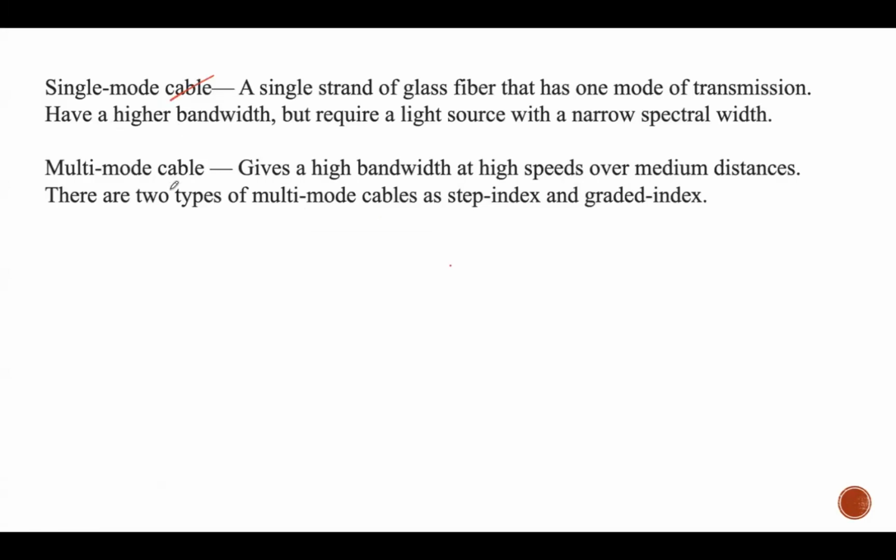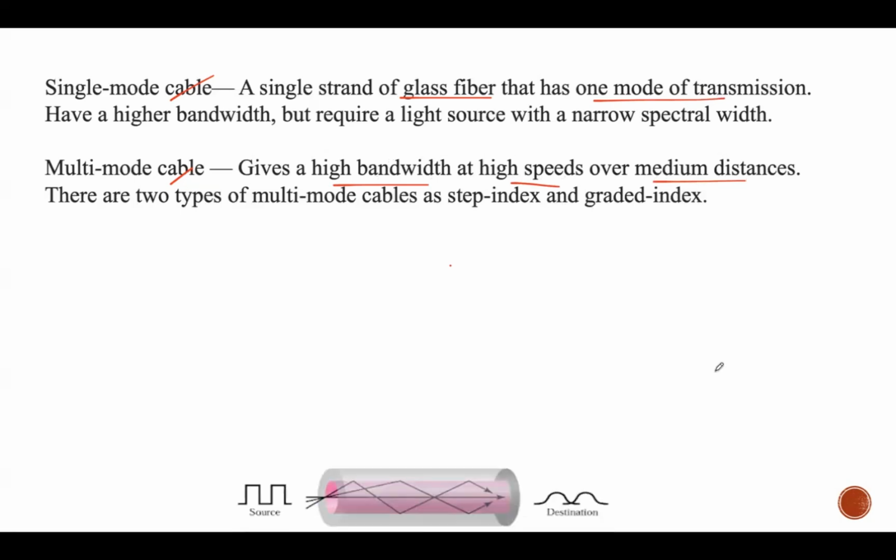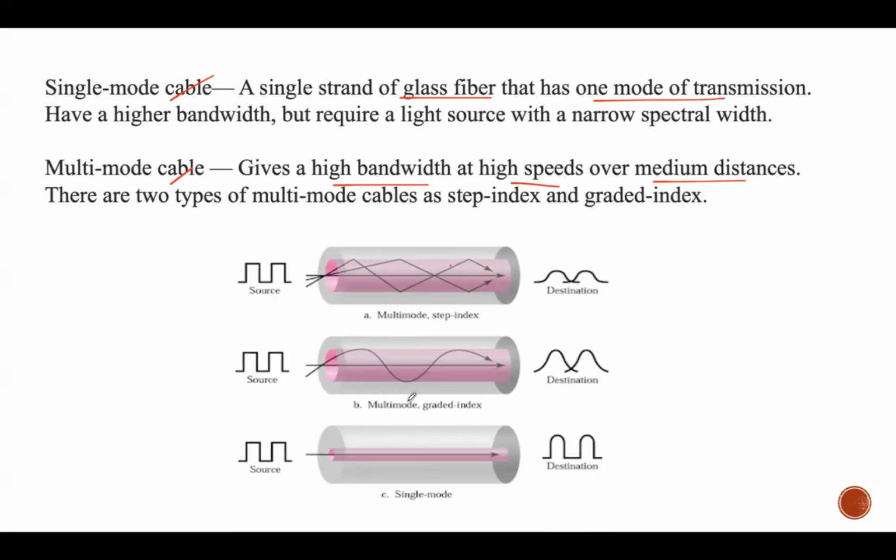These are two different cables, single mode cable and multi-mode cable. In single mode cable, it's a single strand of glass fiber which has only one mode of transmission. That means only a single light ray will be transmitted from source to destination through the core part of the optical fiber. Whereas in multi-mode cable, multiple light rays will be transmitted at a time, and it has higher bandwidth but less bandwidth compared to the single mode, and data transmission takes place at higher speed over medium distances. So these are the two different modes, multi-mode and single mode.